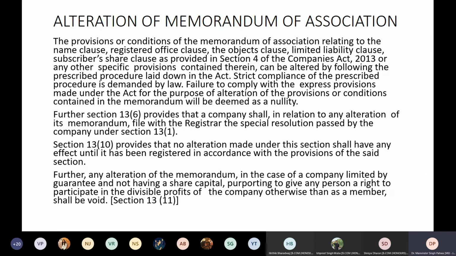Now this is one of the very important things: a person to whom a company has given a right to participate in the divisible profits of the company, and that too, if that person is neither a subscriber nor has given a guarantee, such a thing is not allowed at all. So any alteration in the memorandum in such a case will not be allowed.